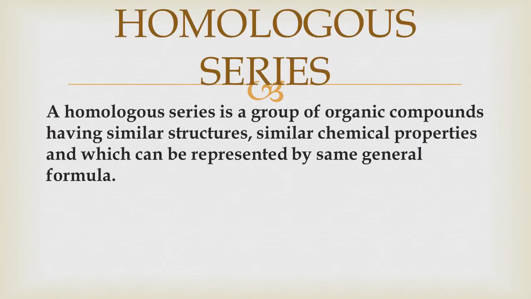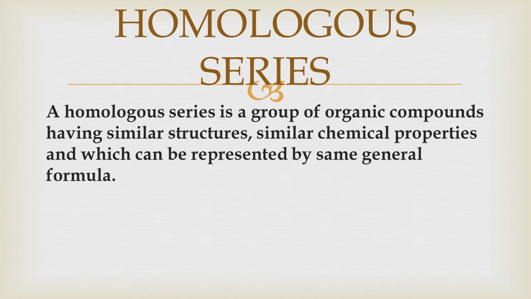Now let us discuss the meaning of the term homologous series. Just as all the elements having similar electron structures show similar chemical properties and are placed in the same group of the periodic table, in the same way, all the organic compounds having similar structures show similar chemical properties, and they are put together in the same group or series.